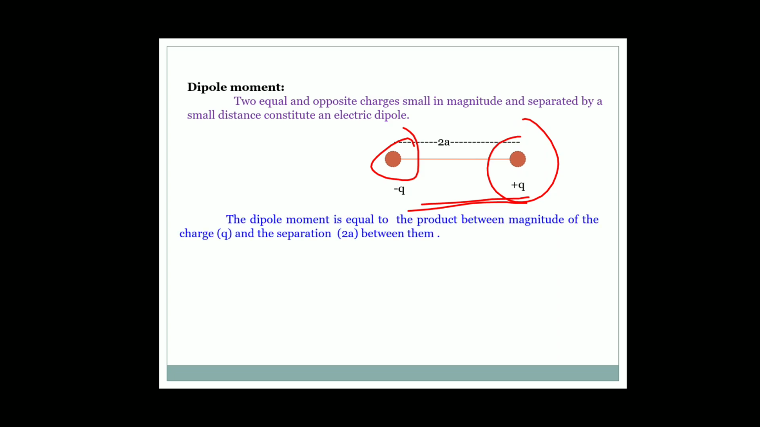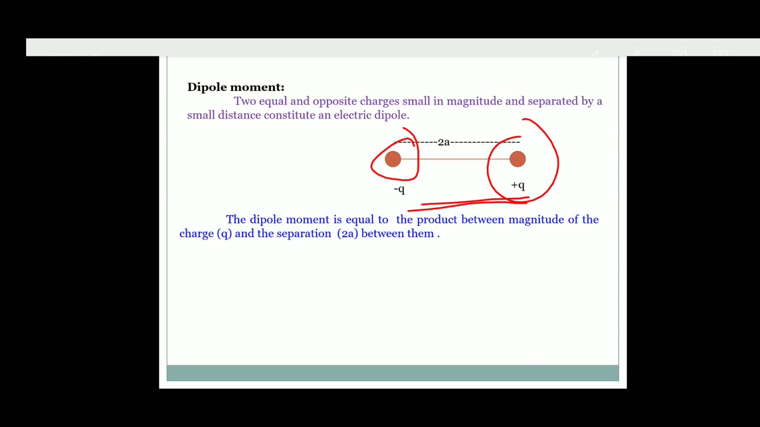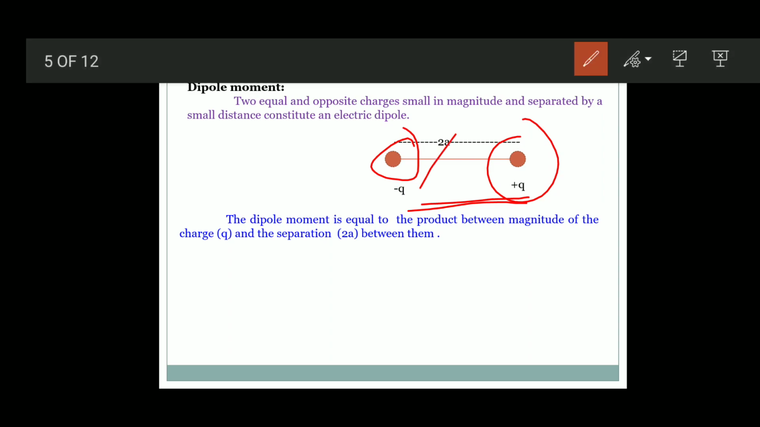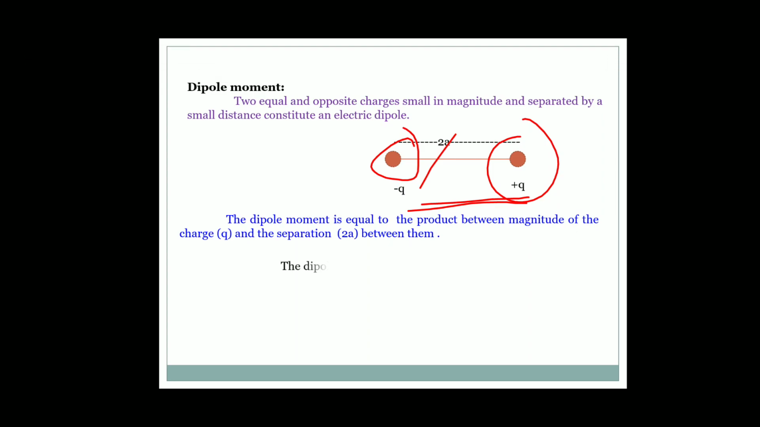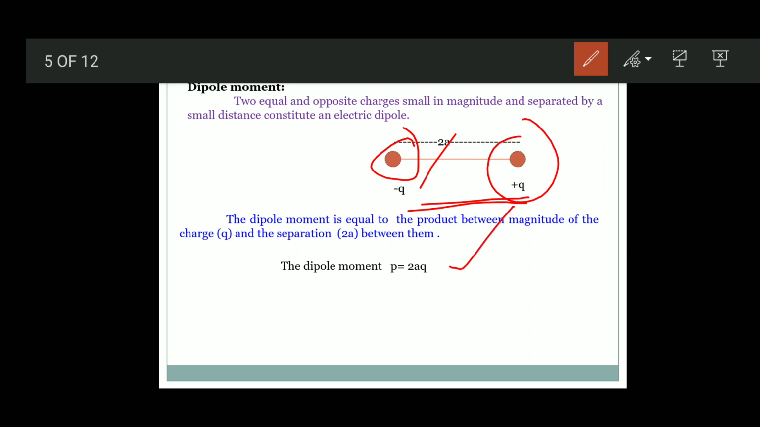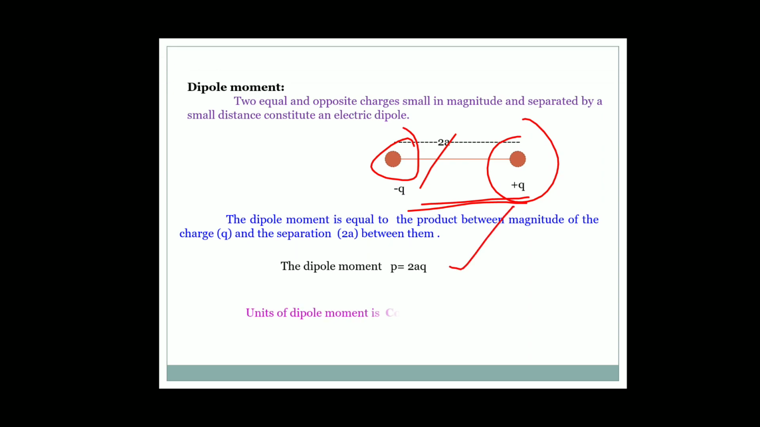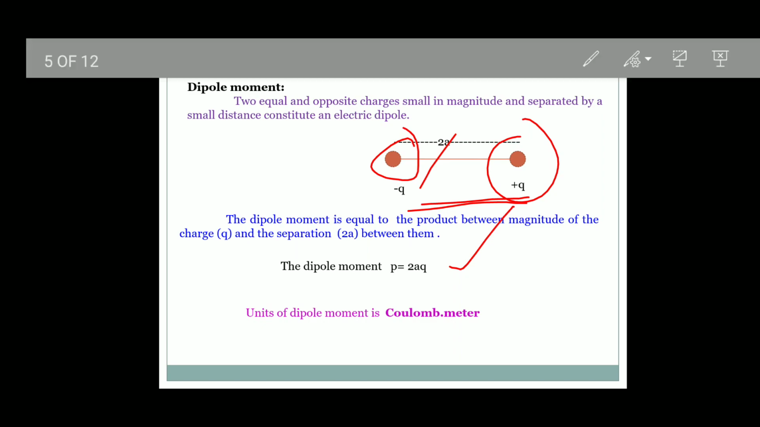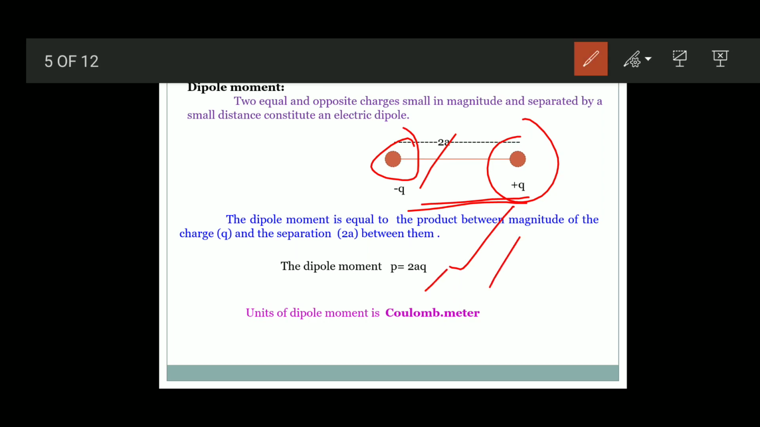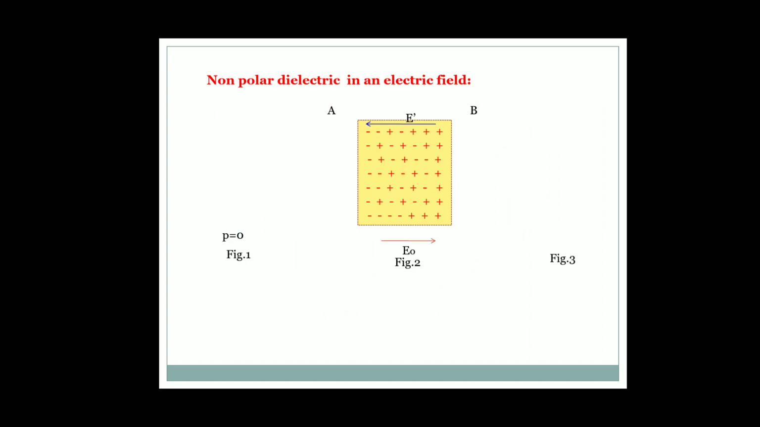The dipole moment is equal to the product of the magnitude of the charge, q, and the separation between them. So the dipole moment p is equal to charge into distance, that is q into 2a, so 2aq is the dipole moment. What are the units of dipole moment? It is charge into distance, so coulomb meter is the unit of dipole moment. So when a nonpolar dielectric is kept in an electric field, what happens?